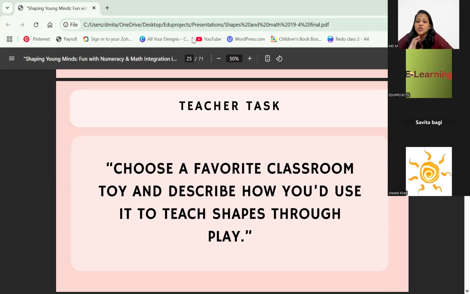Yes. See, there are so many ideas in the chat box if you all go through that. Some things you might be using, something that you may not have tried yet. You can, of course, try. Yes, hula hoops. Yes. Clay. Of course. Yes, teachers. Thank you. You can go through it and jot it down, note it down, whatever way it works, you can try it. There are so many ideas. Even I've got ice cream sticks.